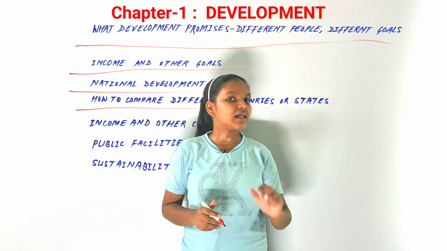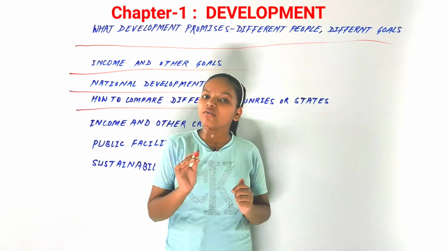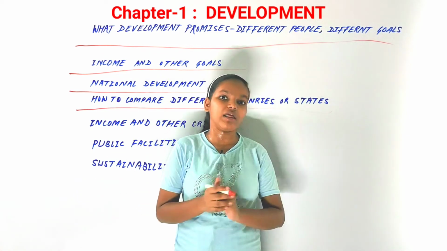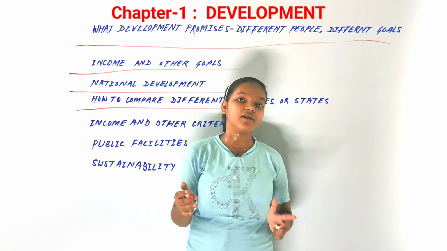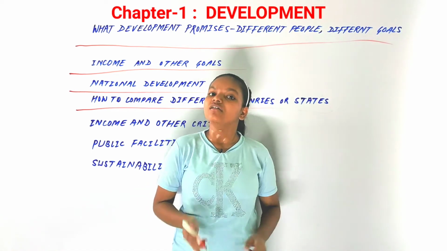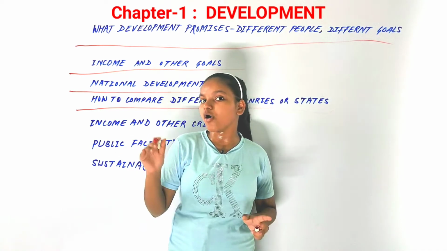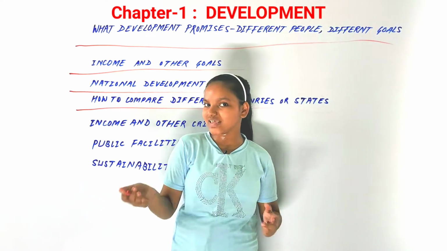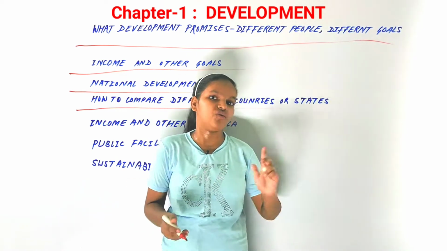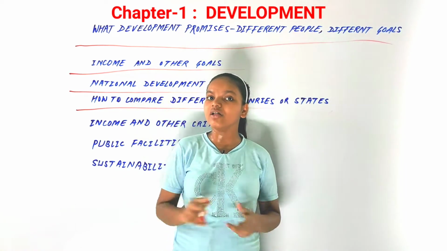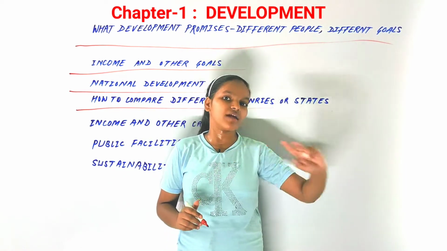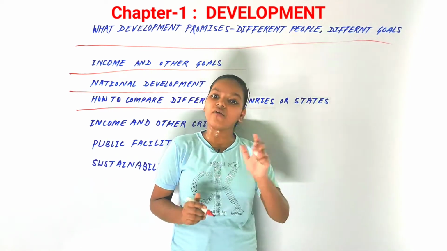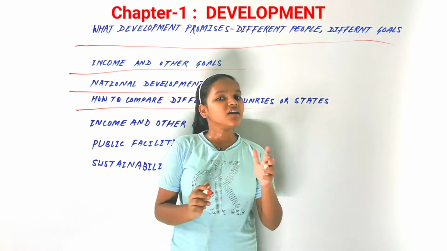And that is why there is a concept of average income. Average income is the total income in the country divided by the total population, and that is what we also call the per capita income of a country. So per capita income is the average income of a country. On the basis of that we can compare two countries or two states. We have criteria for that too. The whole income of the country is the income from all the residents of the country, and the average income is that income divided by the total population.